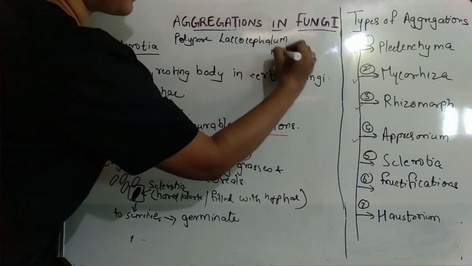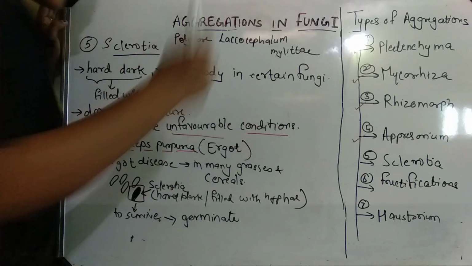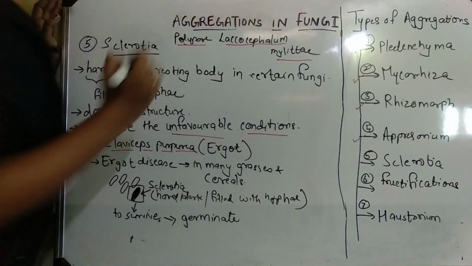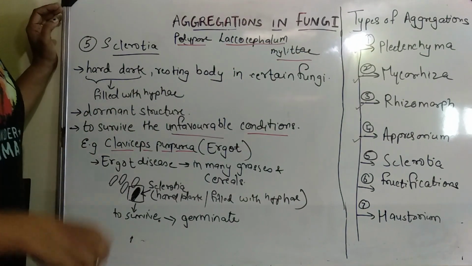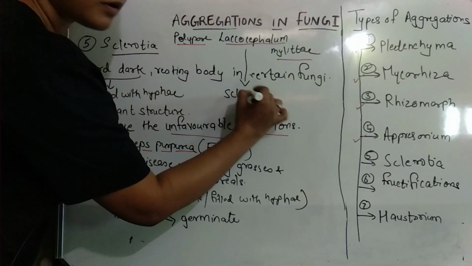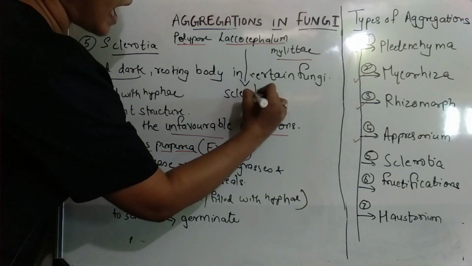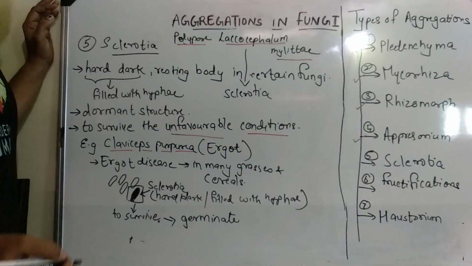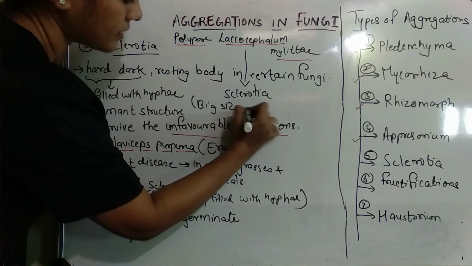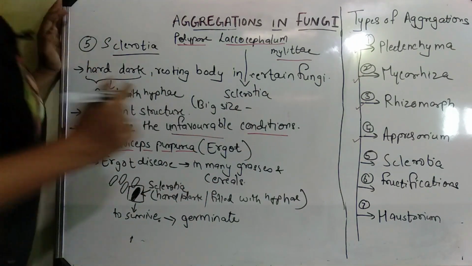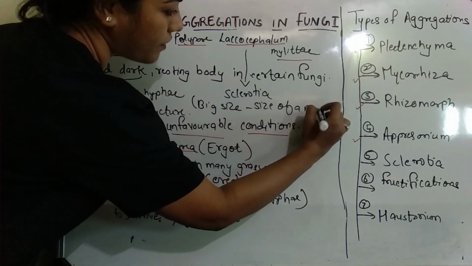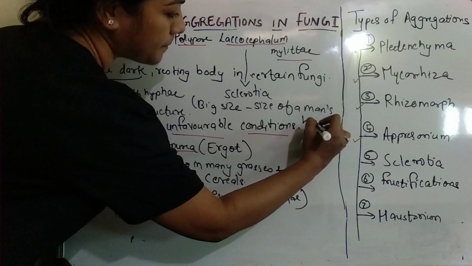Laccocephalum mylittae, right? This is a polyporous mushroom. This Laccocephalum mylittae also produces sclerotia, right? And this sclerotium is of a very big size, the size of a man's head.